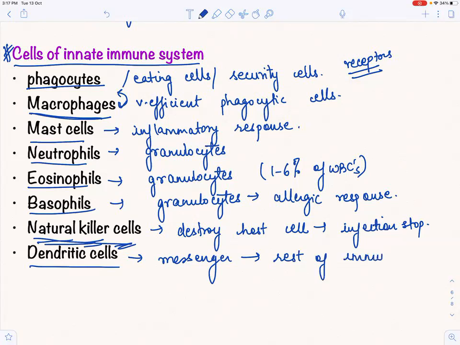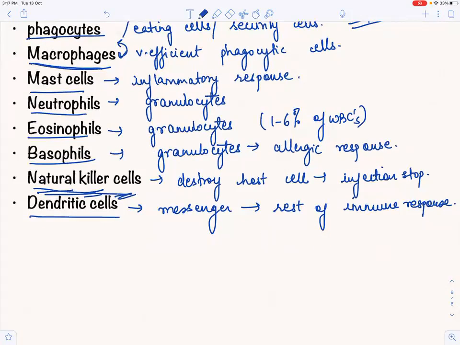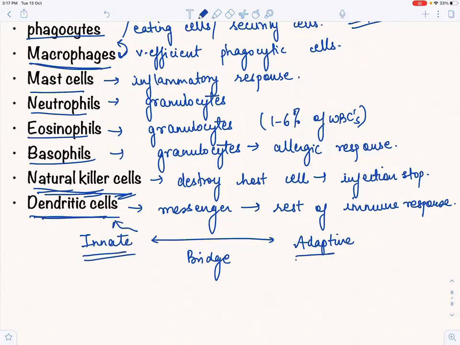And there is a very important and very easy question that comes: name the cells that act as a bridge between the innate immune system and the adaptive immune system. These are the dendritic cells, because they act as a messenger for the rest of the immune response.